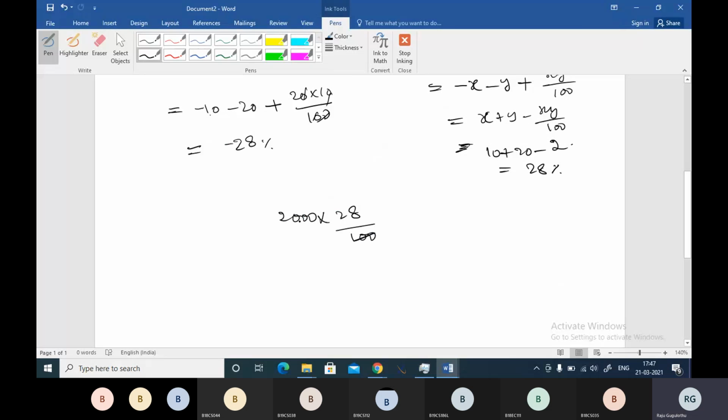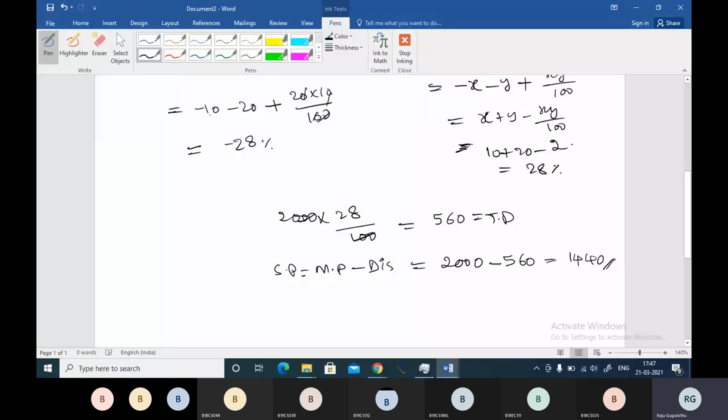28 percent of 2000, how much will it become? 2 8 16, 560 it will come. So 560 should be your total discount, which is given by using our formula. Now you can say selling price will be market price minus discount given. So market price is 2000 minus discount given 560, so 1440 will be your selling price.